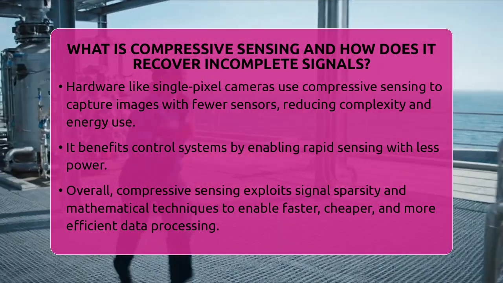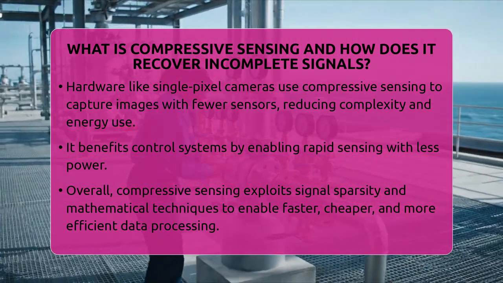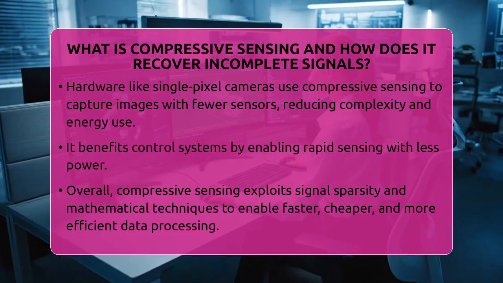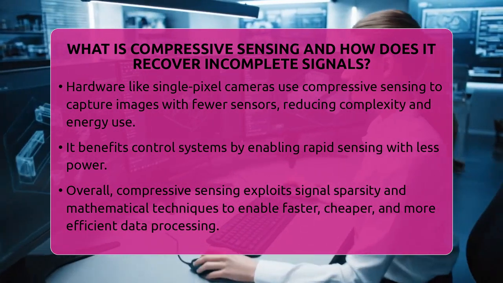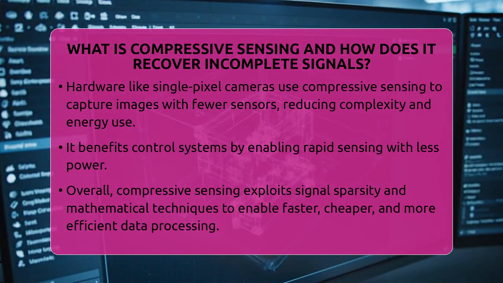Hardware devices like the single-pixel camera use compressive sensing to capture images with fewer sensors. This makes the system simpler, faster, and more energy efficient. In control systems, it allows for quick sensing with less power.